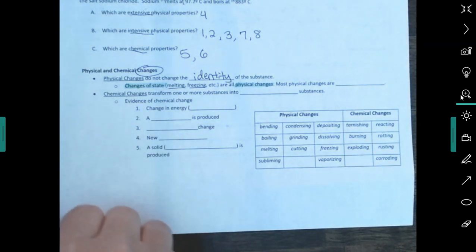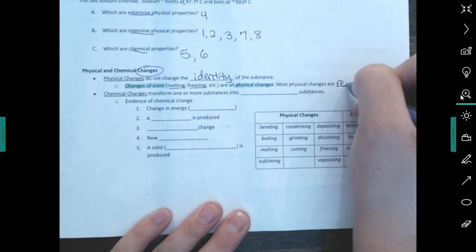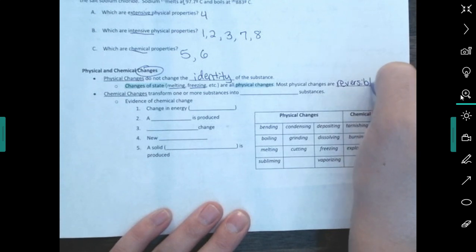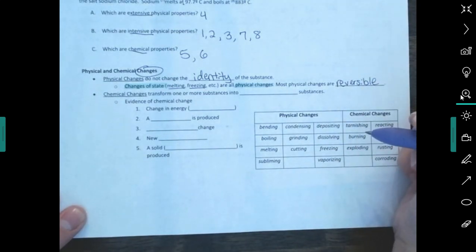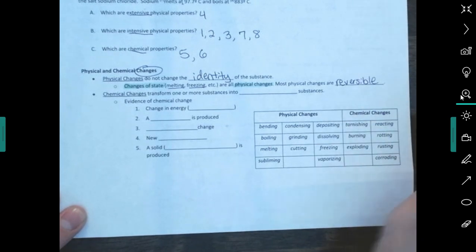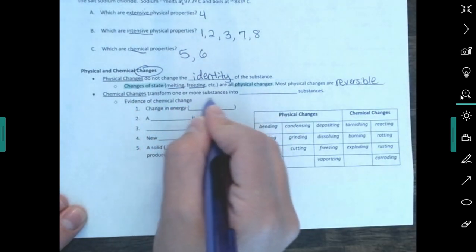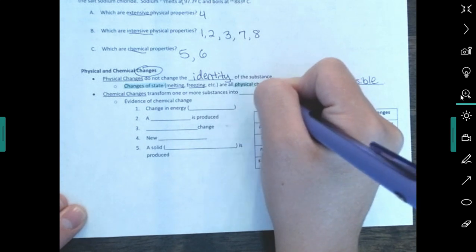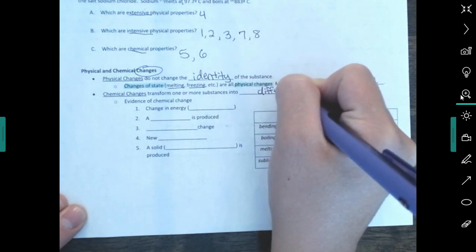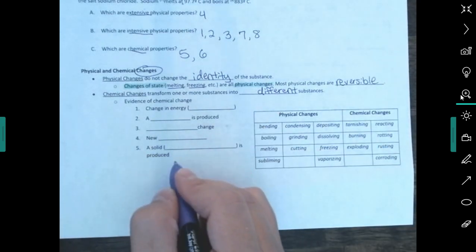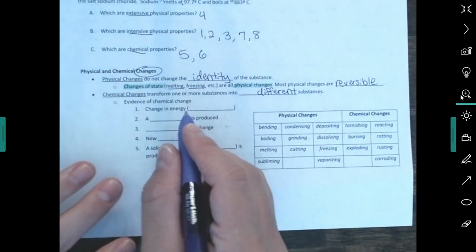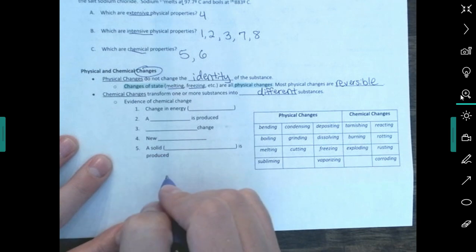Most physical changes are reversible. So I could take that water that I melted and I can put it back in the freezer and freeze it again. It's still going to be H2O, okay? Chemical changes transform one or more substances into different substances, okay? A chemical change means it's now a new and different substance, okay? And here are some ways that we can know if a chemical change has happened. These are the 5 ways we can know if a chemical change has happened.